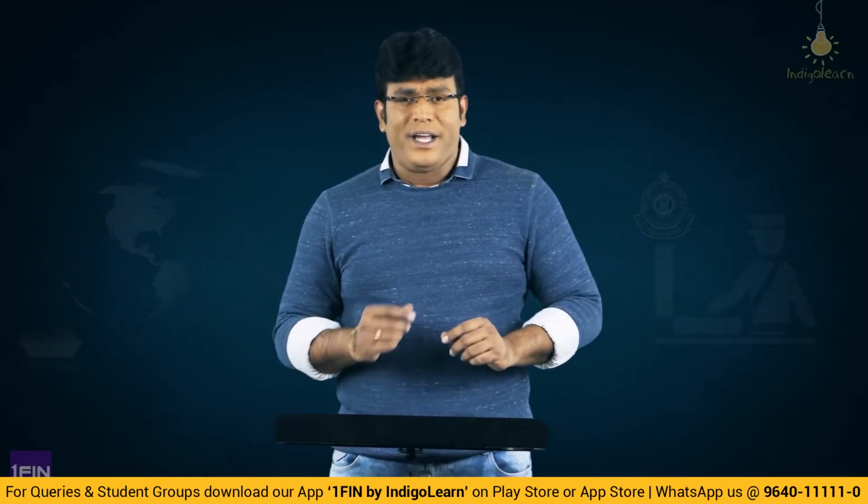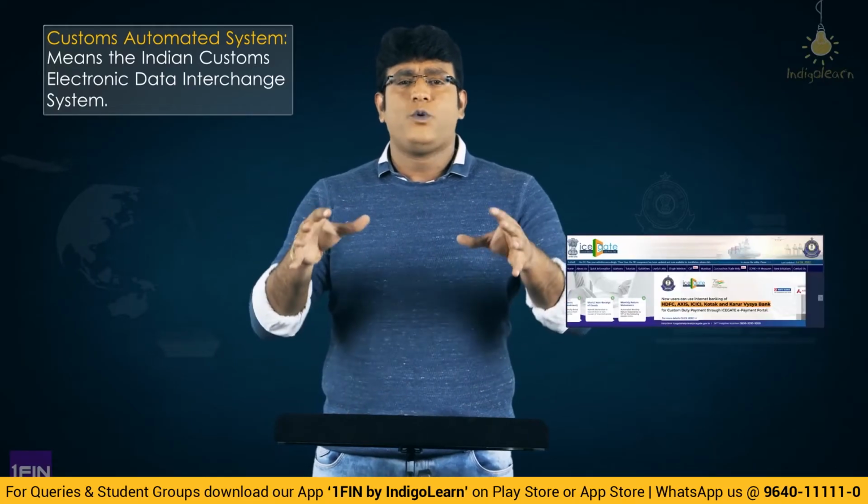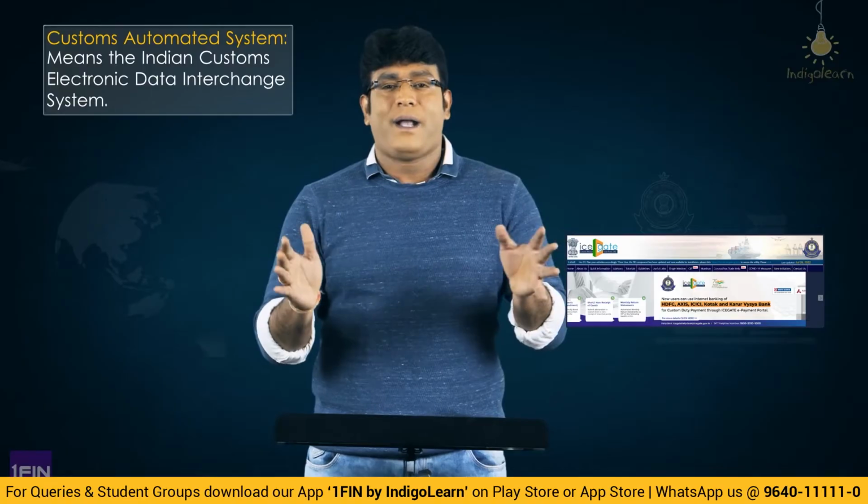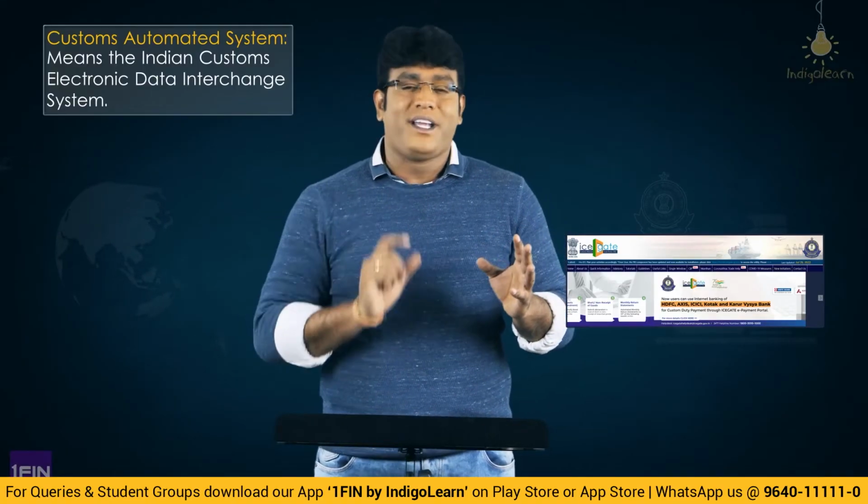The next definition, my dear friends, defines the concept of customs automated system. What is customs automated system? It basically means the Indian Customs Electronic Data Interchange System. So basically, they tried to develop a common portal wherein data exchange and interchange can happen across various authorities with the customs department.